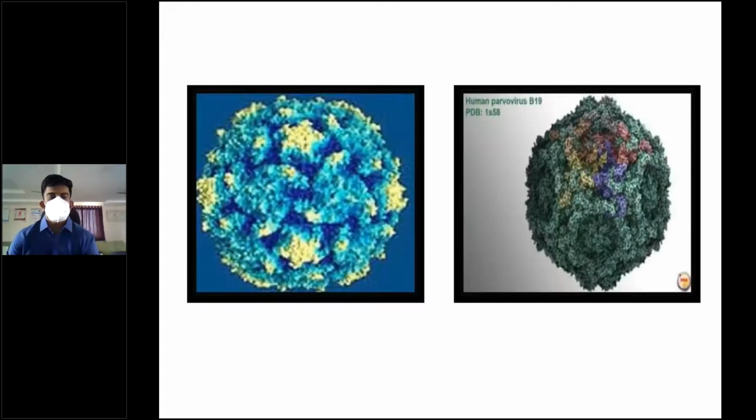So here, what do you see? These are two viral particles. The first one is Epstein-Barr virus, EBV. EBV is also linked to a lot of lymphomas. So EBV is also definitely one of the causative organisms for aplastic anemia. Human parvo B19, parvovirus B19. This is also one of the common causes of aplastic anemia.